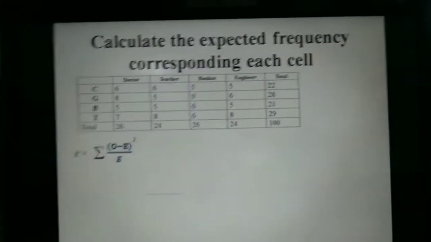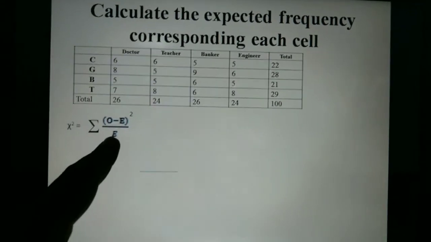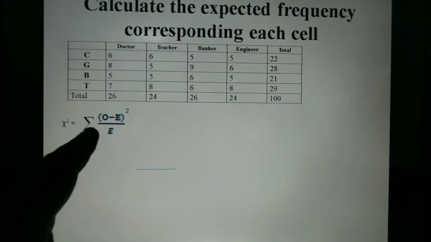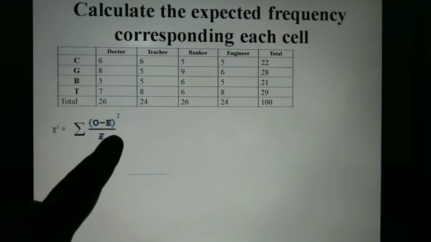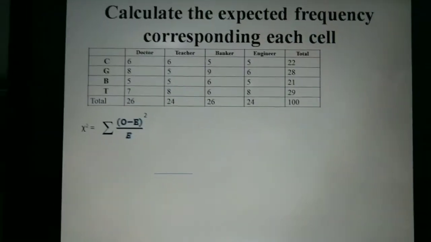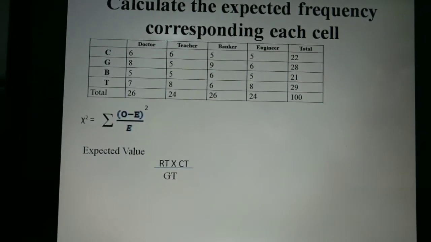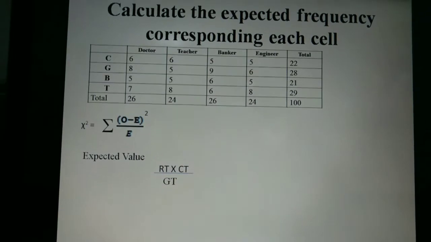First we need to understand the formula of chi-square. This is the formula of chi-square: the summation of O minus E whole square divided by E. So what is the meaning of E? E means expected value.